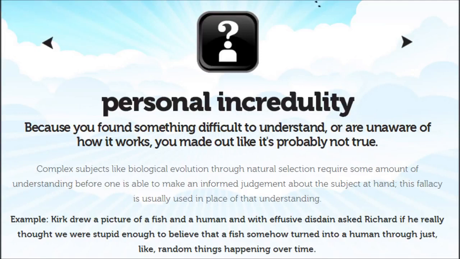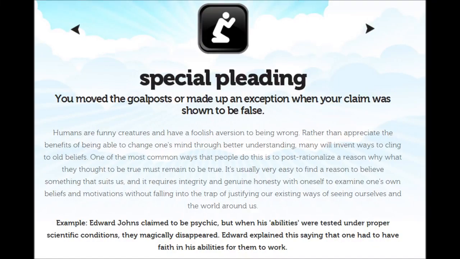Example, Edward Johns claimed to be psychic, but when his abilities were tested under proper scientific conditions, they magically disappeared. Edward explained this saying that one had to have faith in his abilities for them to work. 10. Loaded question. You asked a question that had a presumption built into it, so that it couldn't be answered without appearing guilty. Loaded question fallacies are particularly effective at derailing rational debates because of their inflammatory nature. The recipient of the loaded question is compelled to defend themselves, and may appear flustered, or on the back foot.